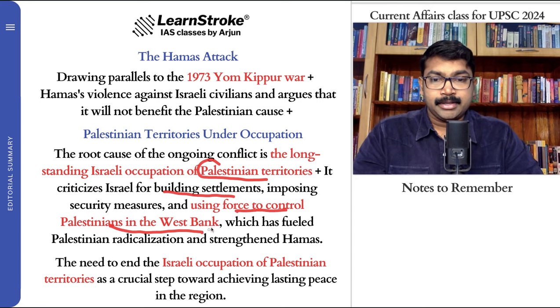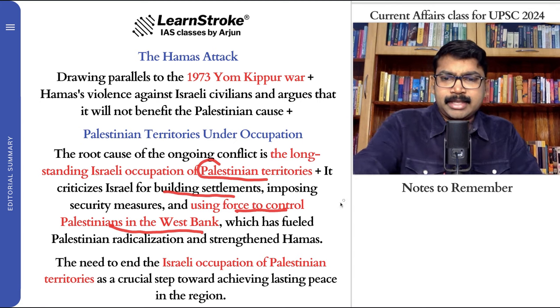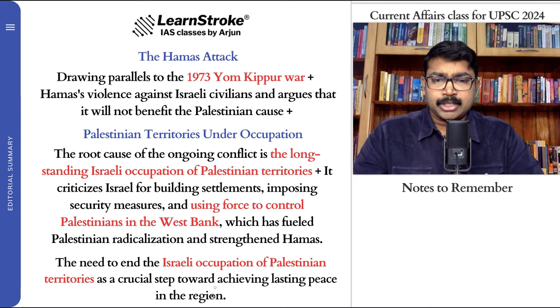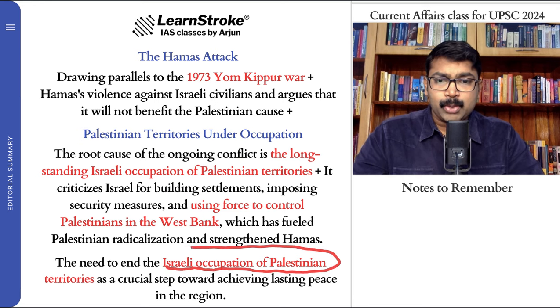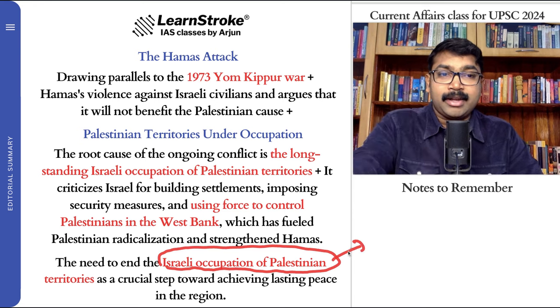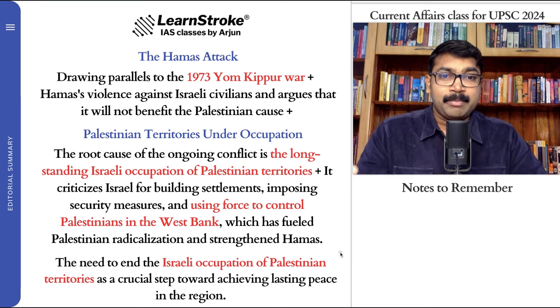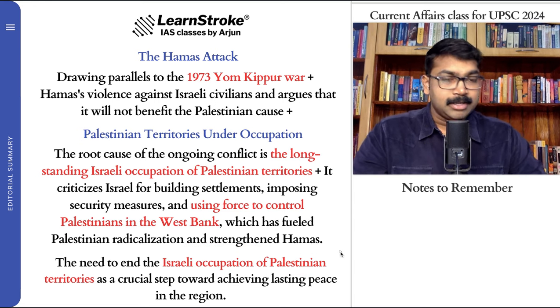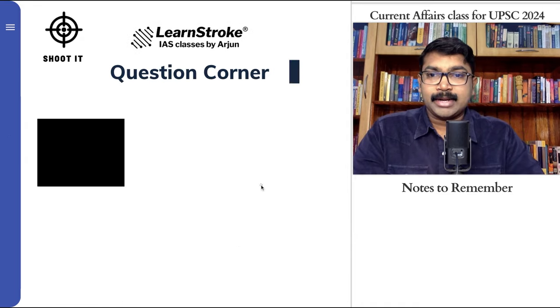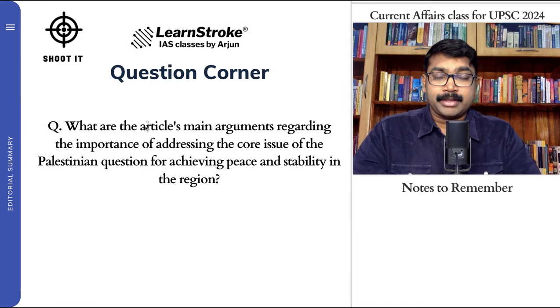So I think the need to end Israeli occupation of Palestinian territories is a crucial step. The occupation of Palestinian territories should come to an end is something that we have to see at this point. So definitely when it comes to an end, there will be peace between Israel and Palestine. Let's see what happens. So this is the most important thing that the article says.